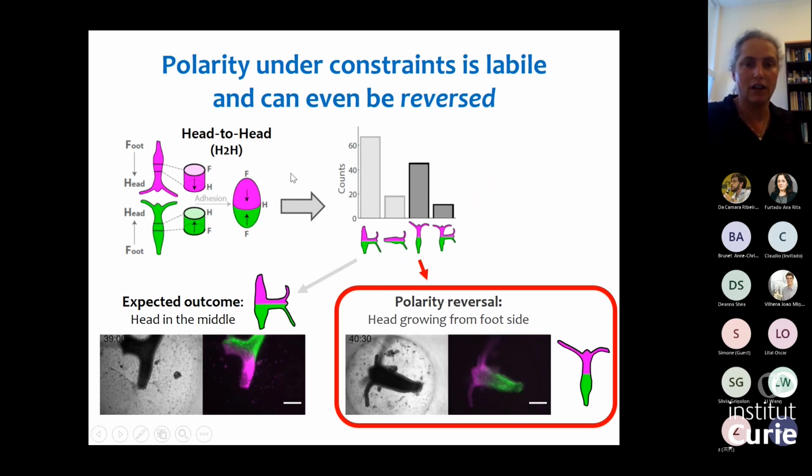It forms on the edge of the foot-facing side of the tissue. So what we see here is that this polarity, which has a very strong memory, if we put it under frustration, it actually can be erased. And moreover, we see that there's some bias towards the edge of the tissue where the new head forms, even though from a signaling point of view, this would be the least likely place to have a new head.